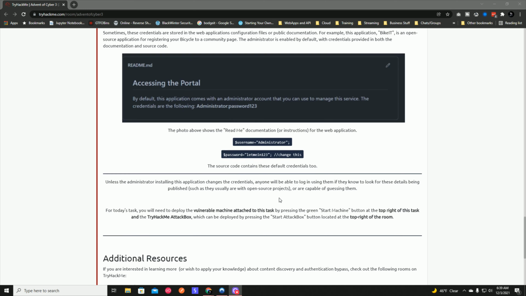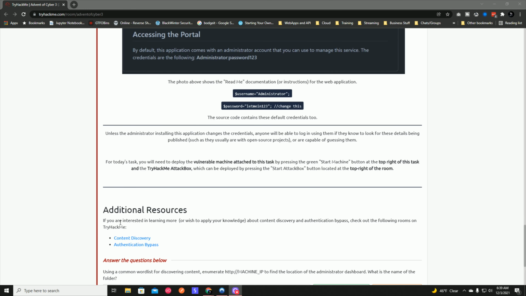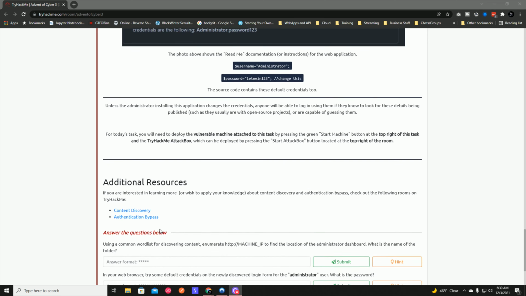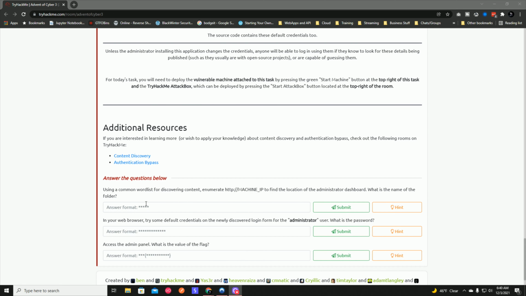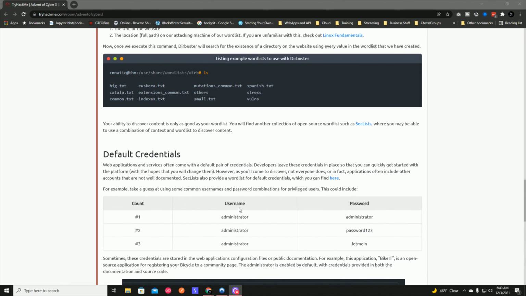Okay. And then here's some additional resources if you're interested in learning more or wish to apply your knowledge about content discovery and authentication bypass. Check out the following rooms on TryHackMe. So content discovery and authentication bypass. And this looks like a short one today, so it's 3 questions. All right, so let's just jump right into it.